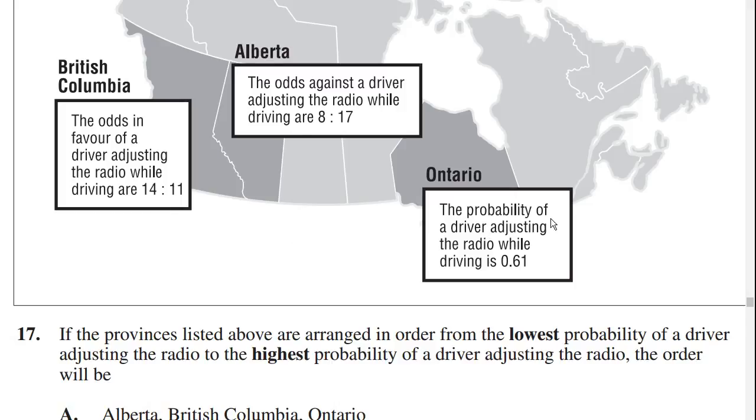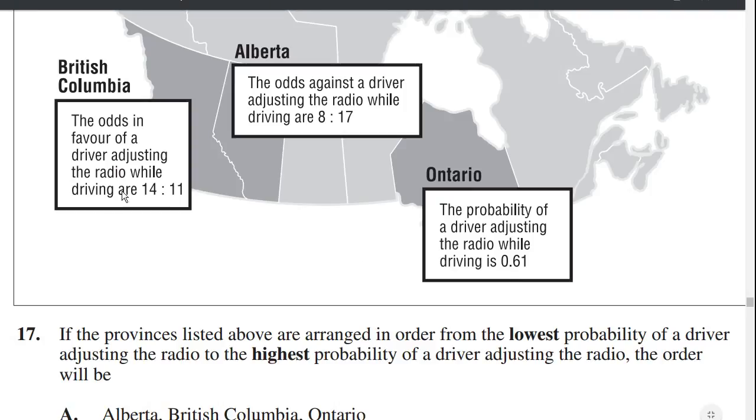In Ontario, the probability of a driver adjusting the radio is 61%. So far, 56, 61. What about Alberta? Alberta, it says the odds against the driver adjusting the radio are 8 to 17. So all that means is the odds in favor is just reversed, 17 to 8, which means 17 divided by 25 is 68%.